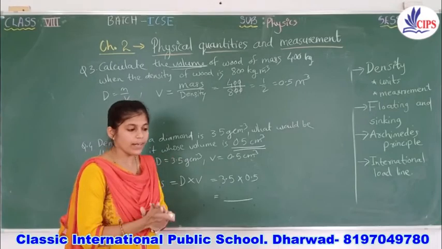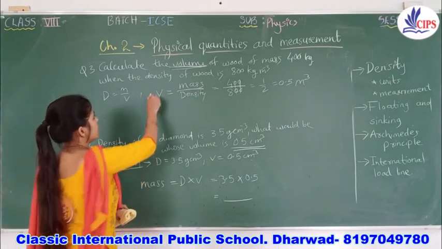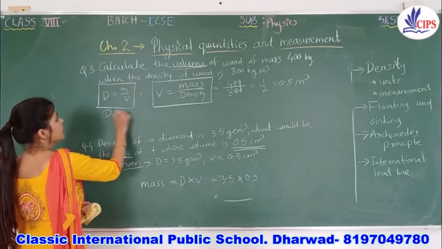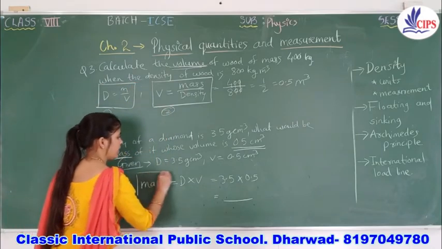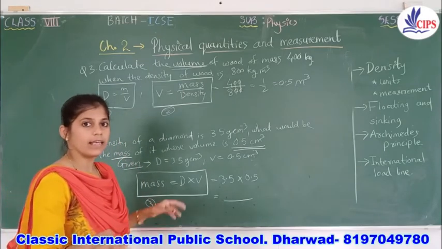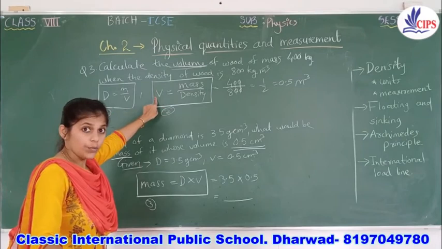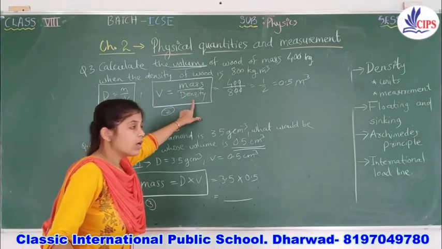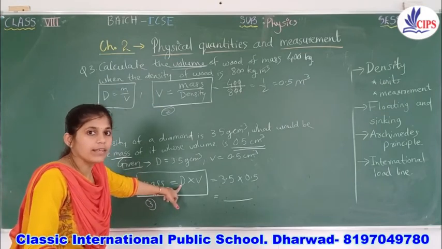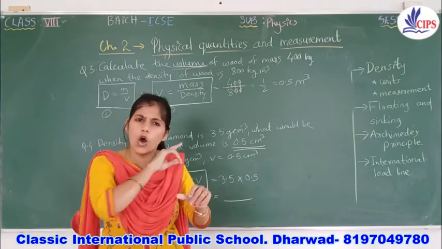While solving these numericals, I want to clear only 2 points. Whatever the problem, this is the basic formula, and the third formula is used if they ask about mass. These three formulas you should learn. First, density is equal to mass by volume. If they ask for volume, mass divided by density. And if they ask for mass, directly multiply density and volume. This is the basic formula for these three.